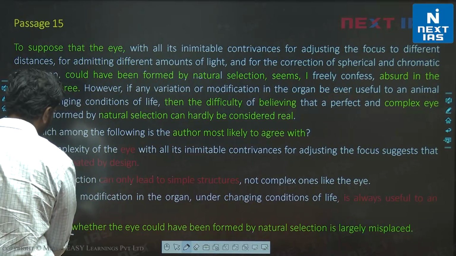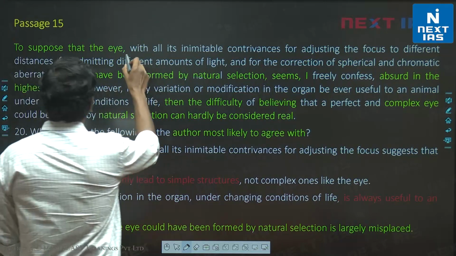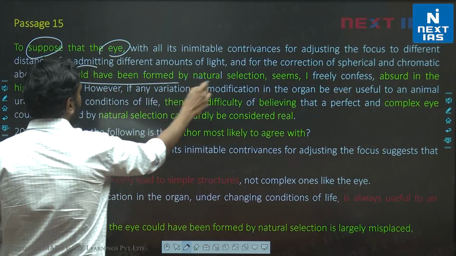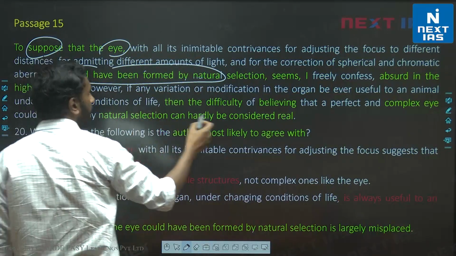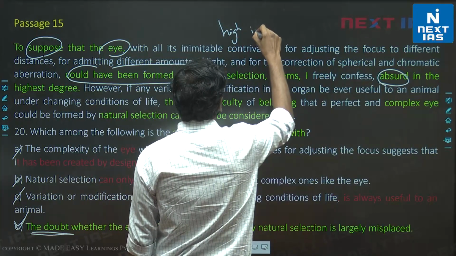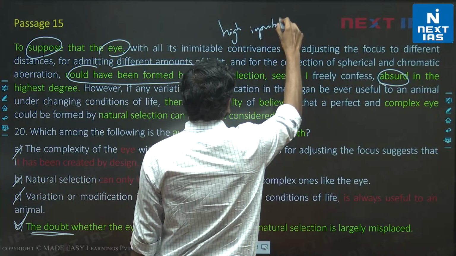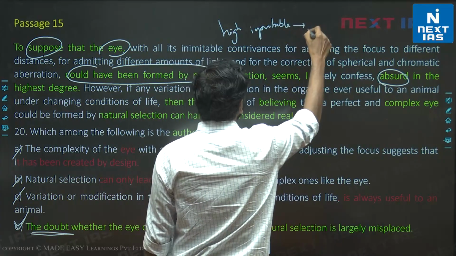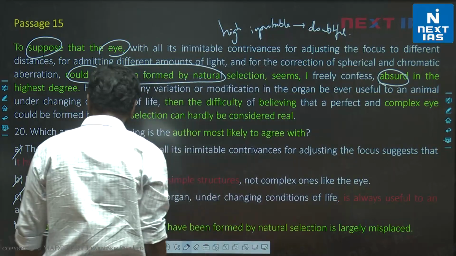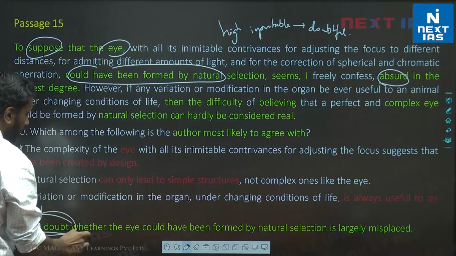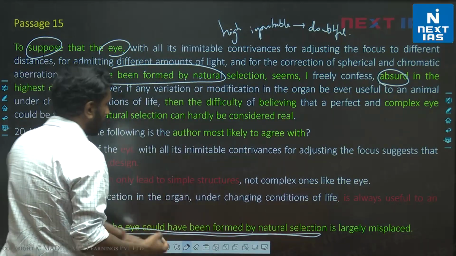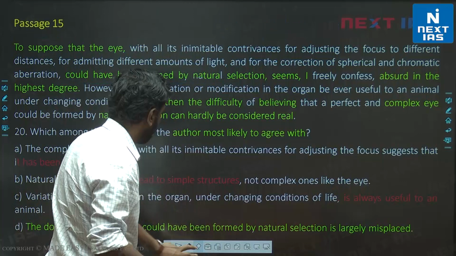The doubt. तो पहले ये क्या था? Doubt. To suppose that the eye could have been formed by natural selection is absurd, is highly improbable. Improbable का synonym क्या है? Doubtful. Is highly doubtful. So the doubt, ये जो doubt है, whether the eye could have been formed by natural selection. ये doubt था अपने को कि whether the eye is formed by natural selection.